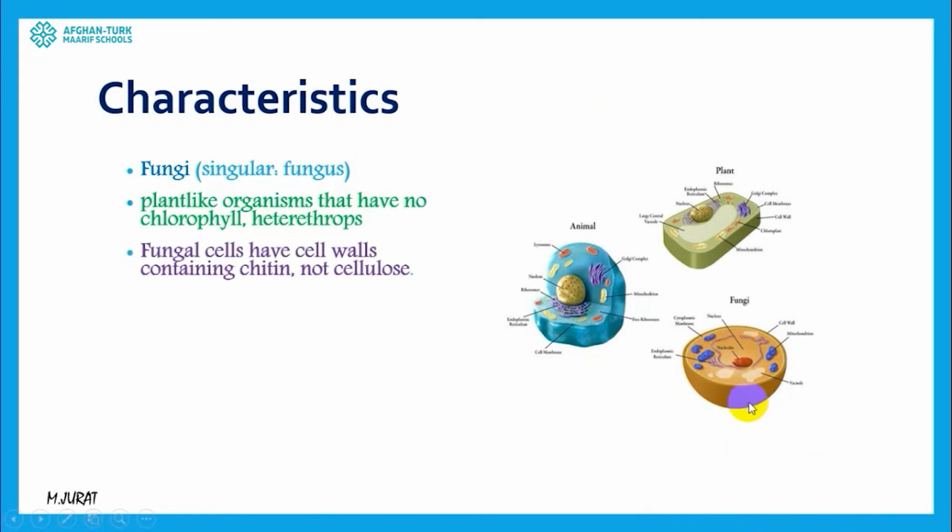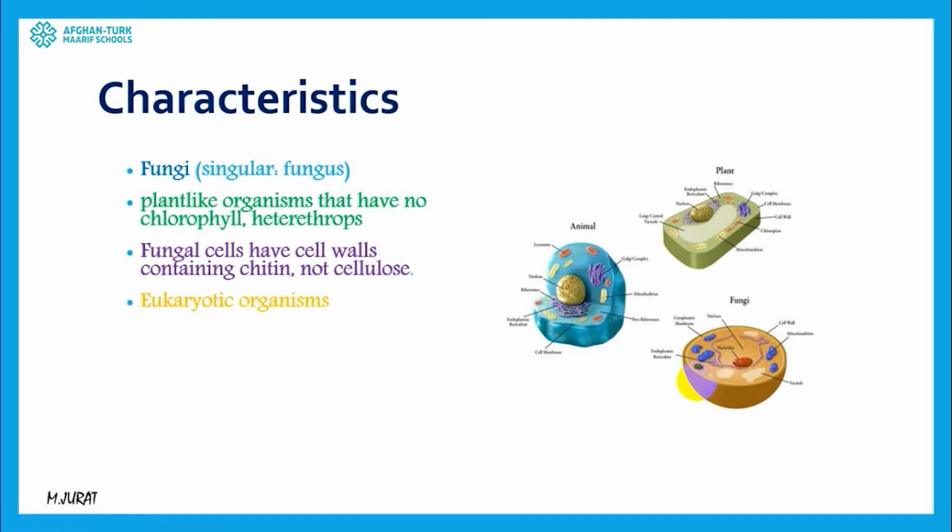And the thing which makes fungi plant-like is their cell wall, but the main thing which makes up their cell wall is different. For example, the fungi cell wall is made up of chitin, which is a kind of polysaccharide, but the plant cell wall is made up of cellulose, which is also a kind of polysaccharide, but their structures and components are different. So that's why their cell wall structure is different. And also fungi do not possess chlorophyll. That's why they can be a bit different from the plants.